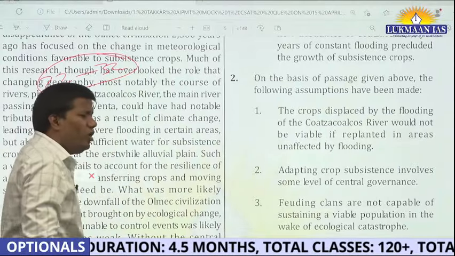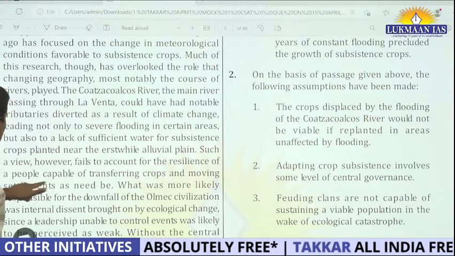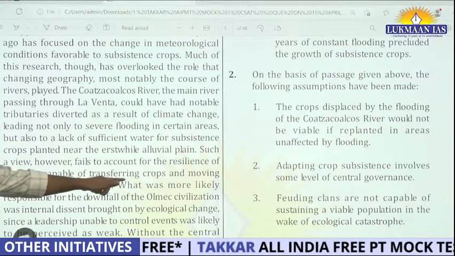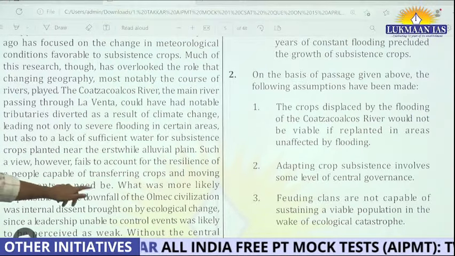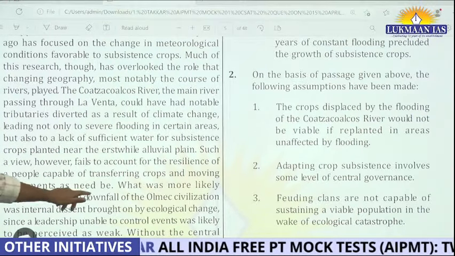So what is happening here? The thought is changing, right? So what they are saying, however, this view fails to account for the resilience of the people capable of transferring crops and moving settlement as need be. So what they said, due to the river tributary change, they can move to some other place.